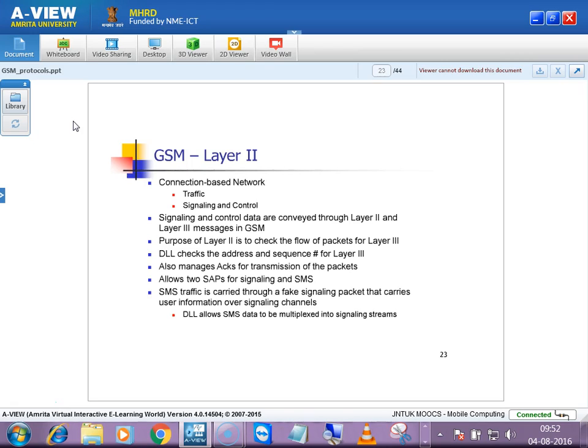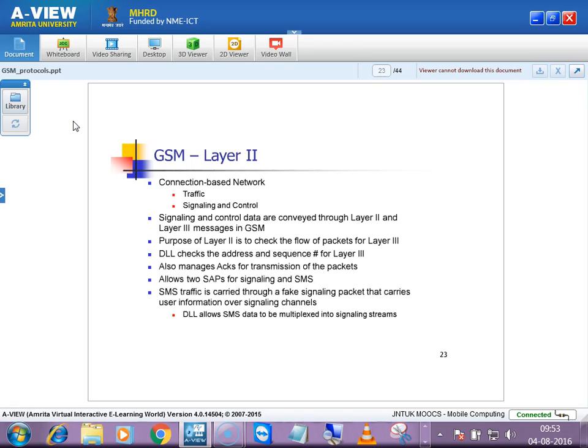So for that purpose, whenever the receiver receives, it checks if it received everything. Like sequence number 0 received, 2 received, but 1 is not received. So it will say that I didn't receive number 1, please retransmit sequence number 1. That information is sent to the transmitter, and the transmitter sends sequence number 1 again. That is nothing but ACKs and NAKs. ACK means acknowledgement for the PDU which is received, and NAK means negative acknowledgement for the packets which are not received.